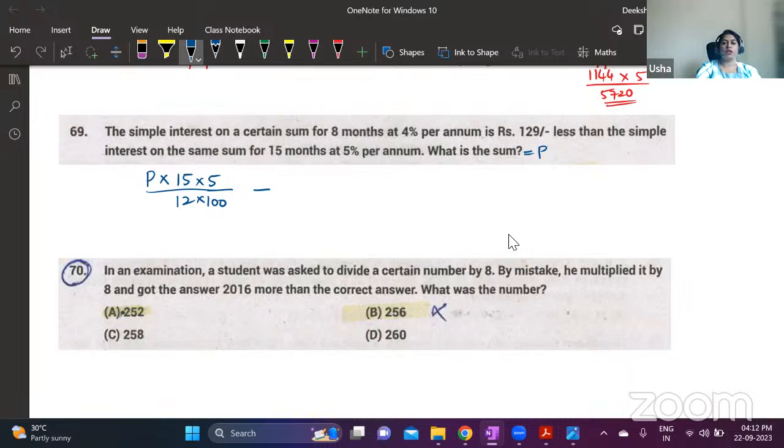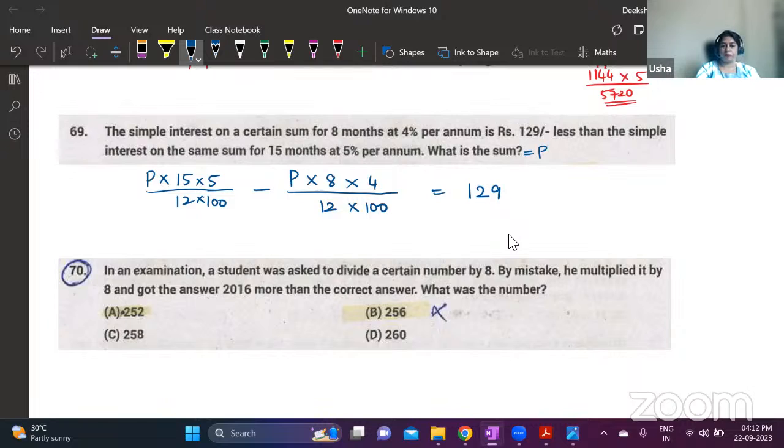Yes, I'll solve it. In the second case, the same principal amount is invested for 8 months. Again, we divide by 12 to convert it into years, and 4% per annum, so 4 is the interest rate divided by 100. This difference is equal to 129. This interest is 129 less than the other one, so if you subtract the smaller number from the bigger number, you will get 129.